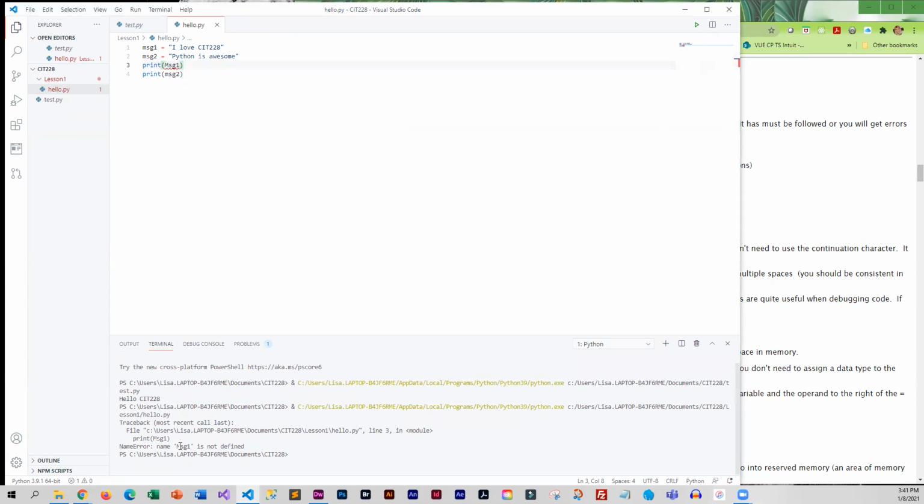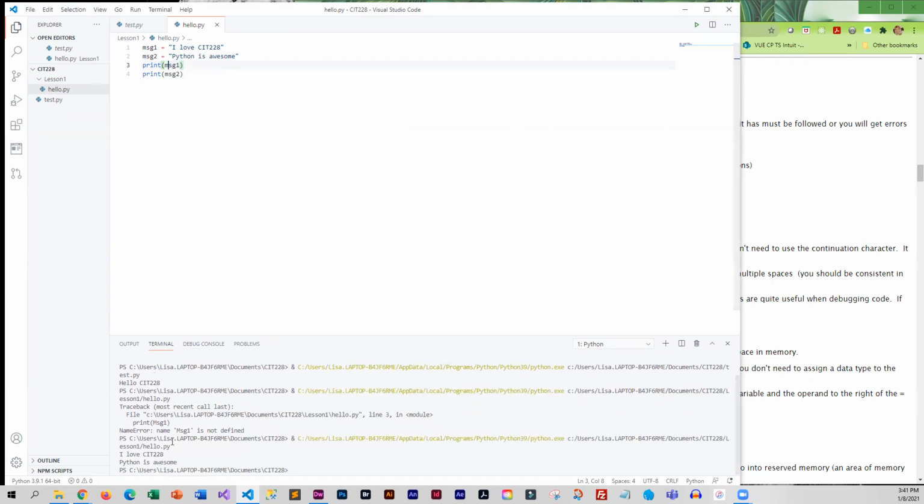And you can see the error down here. Name error. Name Message1 is not defined. That is because I created it with a lowercase m. So if I change this and save my changes, you'll notice that that little red squiggle goes away and it will now run. So it is a case sensitive language.